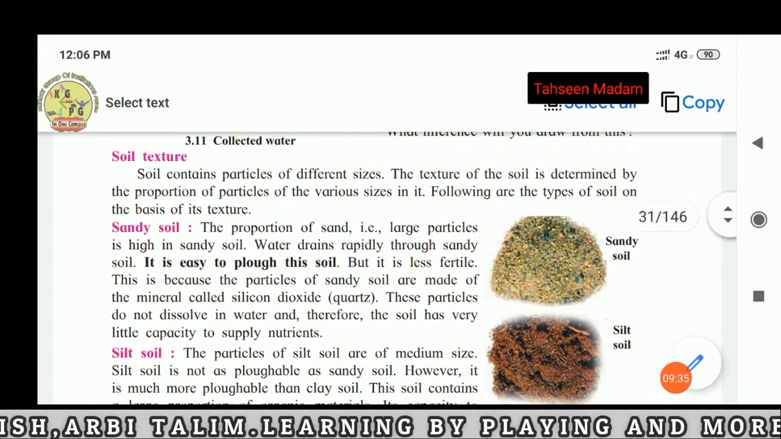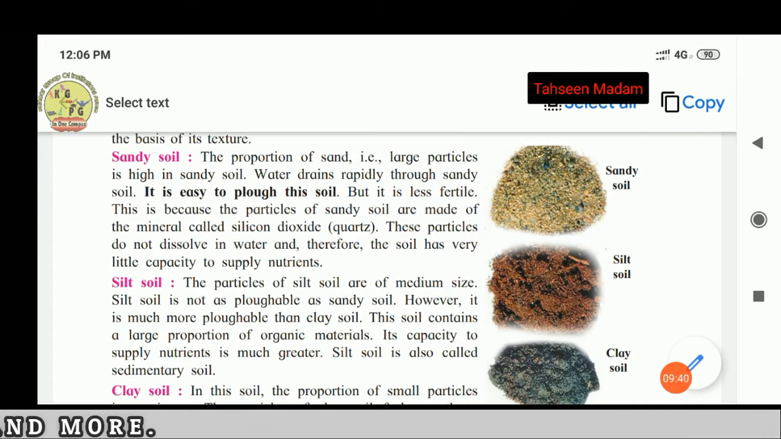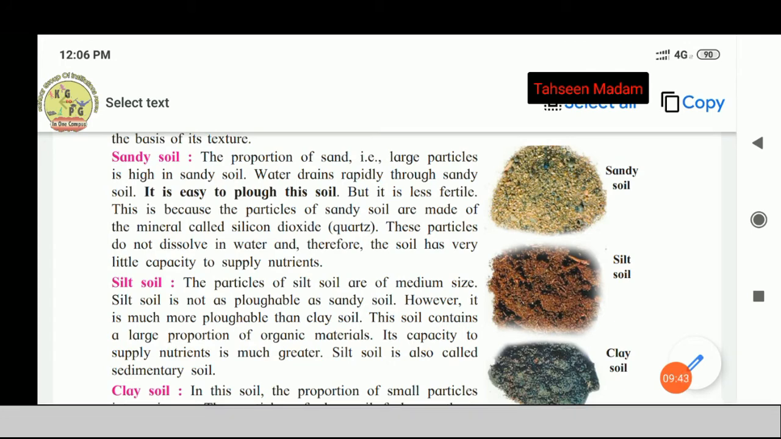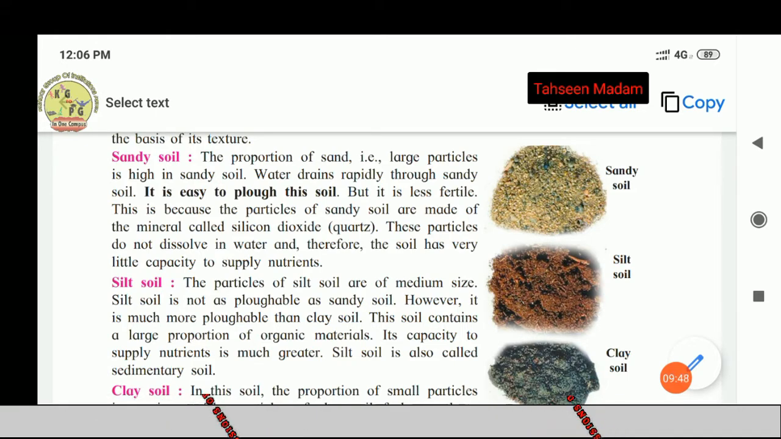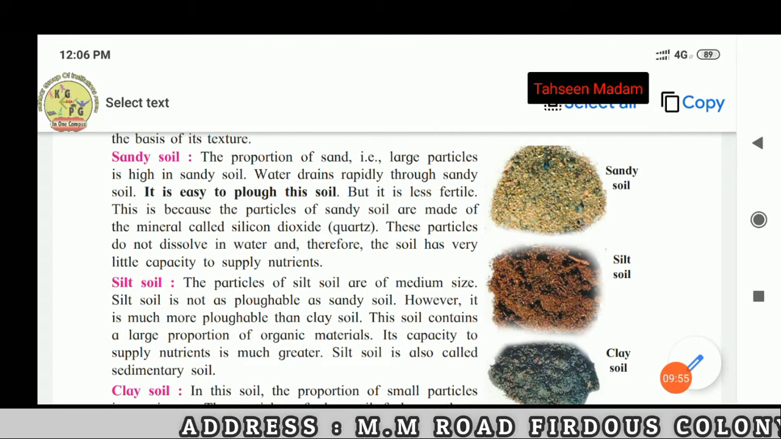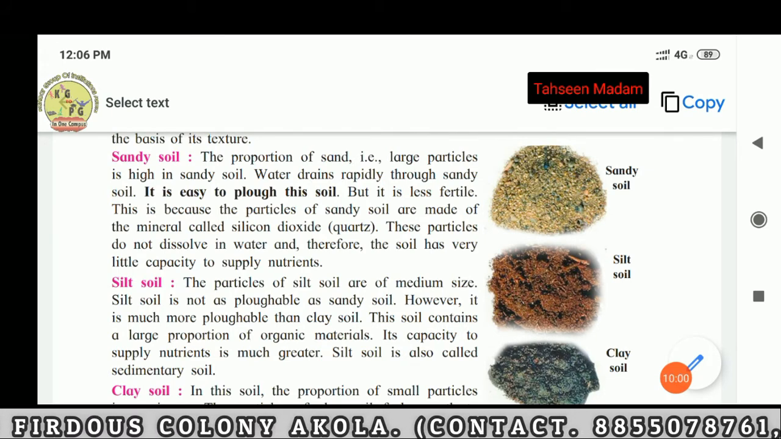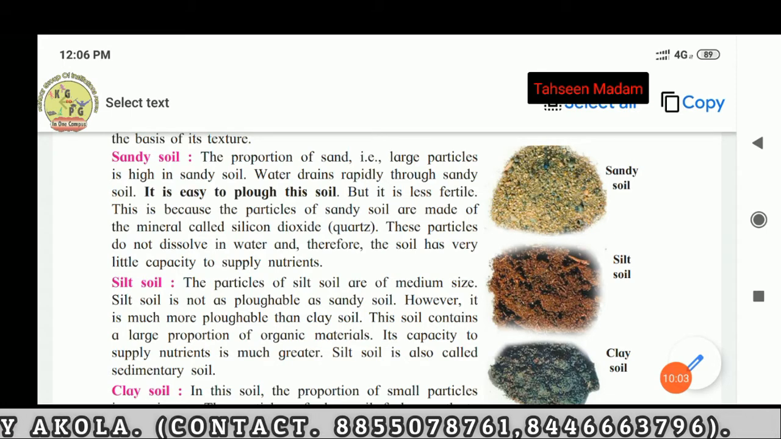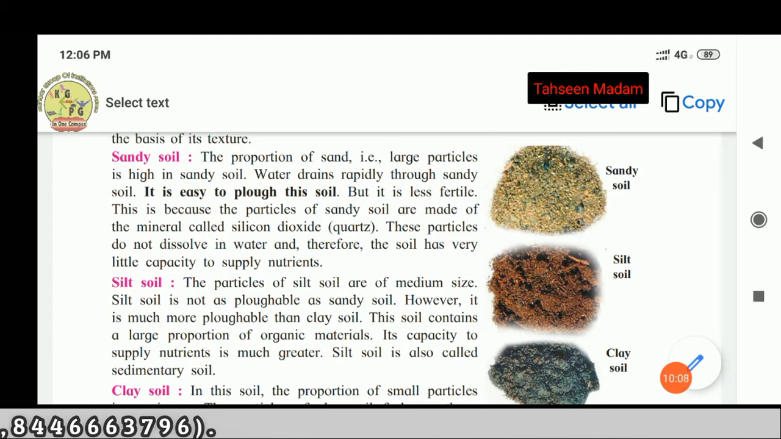First is sandy soil. The proportion of sand, for example large particles, is high in sandy soil. Water drains rapidly through sandy soil. It is easy to plow this soil, but it is less fertile. This is because the particles of sandy soil are made up of the mineral called silicon dioxide, meaning quartz. These particles do not dissolve in water and therefore the soil has very little capacity to supply nutrition.